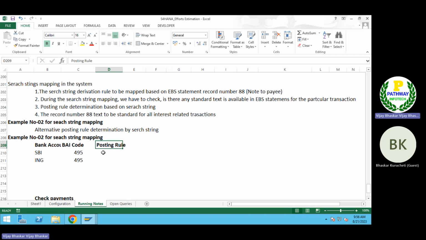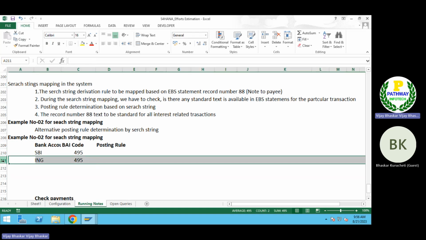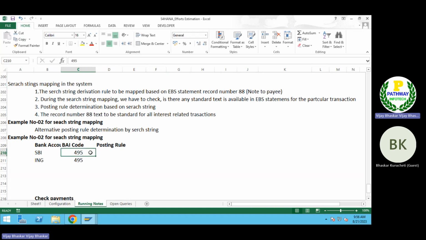In ECC, even in S/4HANA also, let's say my main bank account is different, my clearing account is different, sir. I'll take an example. So here, same BI codes are being used.